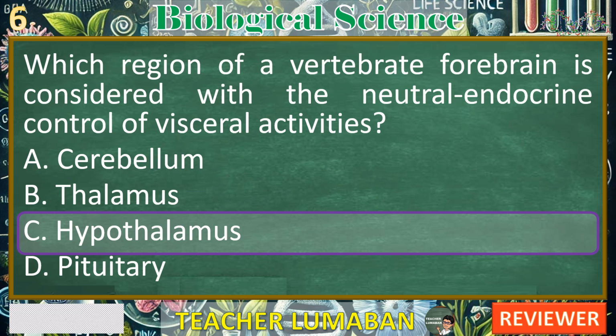C. Hypothalamus. This is the correct answer. The hypothalamus plays a crucial role in the regulation of visceral activities such as hunger, thirst, temperature control, and the autonomic nervous system. It also controls the endocrine system by influencing the pituitary gland, making it central to neural endocrine interactions. D. Pituitary. While the pituitary gland is known as the master gland of the endocrine system, it is controlled by the hypothalamus. The pituitary releases hormones but does not itself coordinate the neural endocrine control of visceral activities.